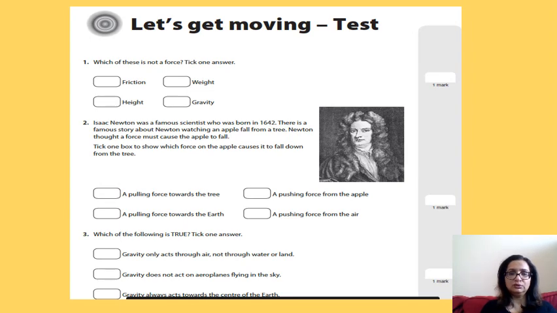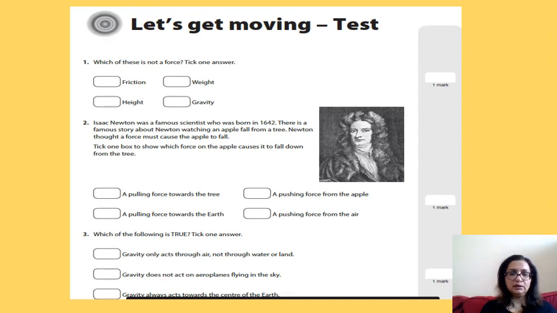Question number 2. Isaac Newton was a famous scientist who was born in 1642. There is a famous story about Newton watching an apple fall from a tree. Newton thought a force must cause the apple to fall. Take one box to show which force on the apple causes it to fall down from the tree. A pulling force towards the tree, a pushing force from the apple, a pulling force towards the earth, a pushing force from the air. Okay, now even this question carries 1 mark. So whatever is the answer, write it down on your sheet of paper.